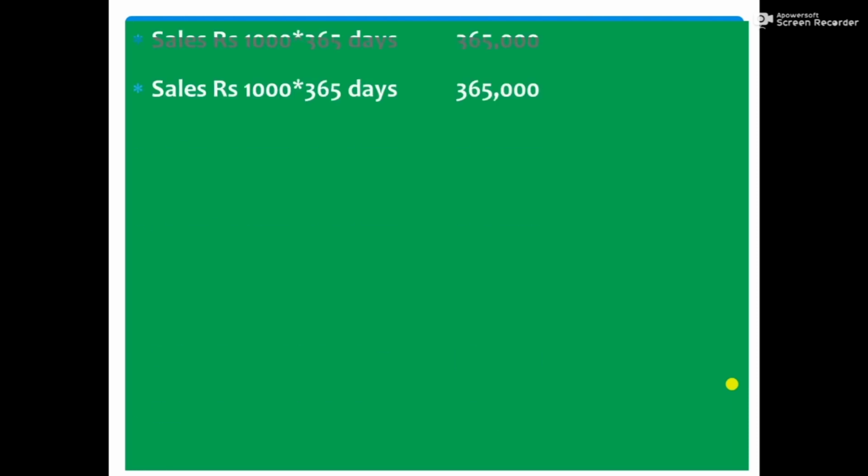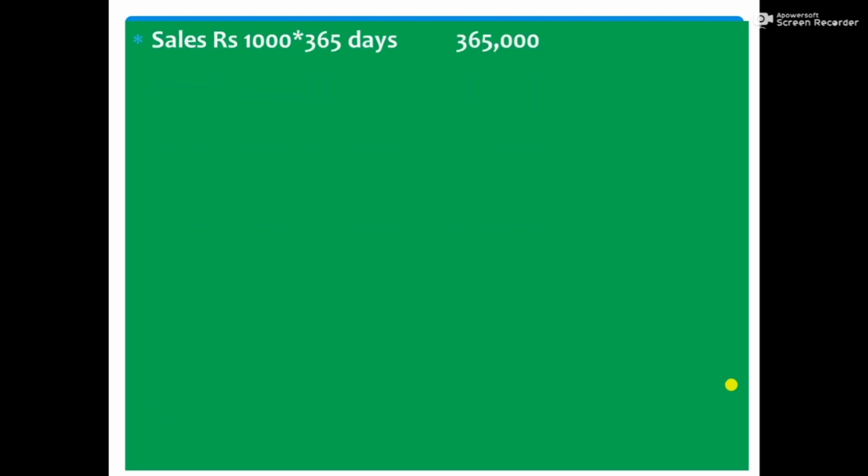We should know why we provide depreciation. What are the objectives of providing depreciation? We will see a situation. You are in the business of selling vegetables. Daily you sell vegetables for rupees 1000, and during the year, 365 days, you sold vegetables for rupees 3,65,000.